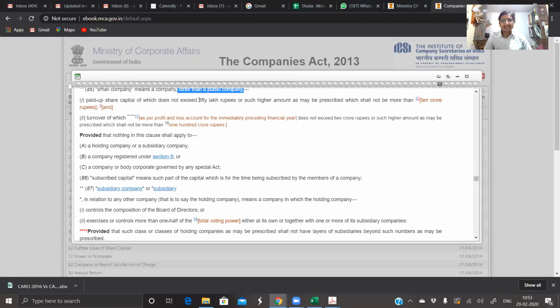Presently it says only paid up capital. There are no reserves here, please understand. So if the paid up capital is less than 50 lakhs, it comes under the small company definition, and it's an 'and'.